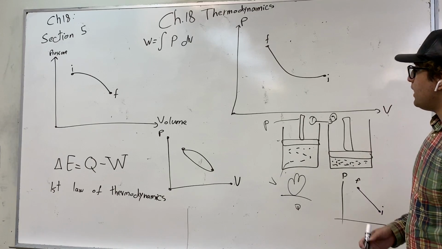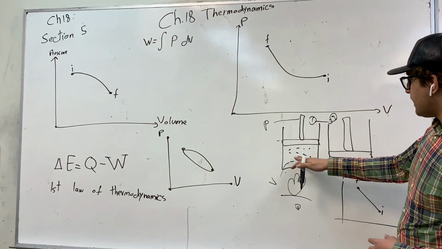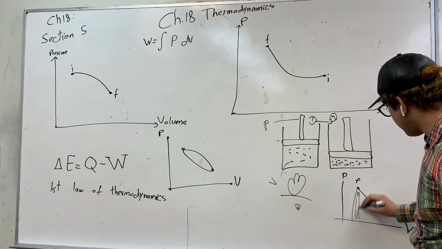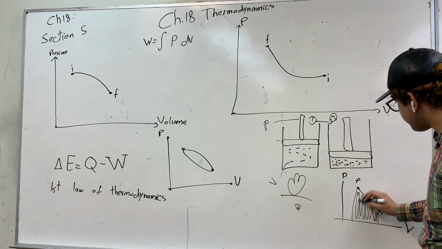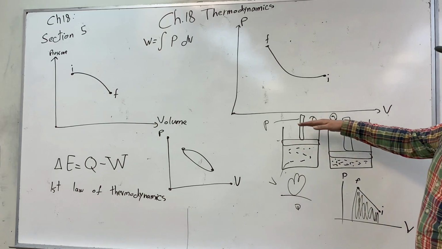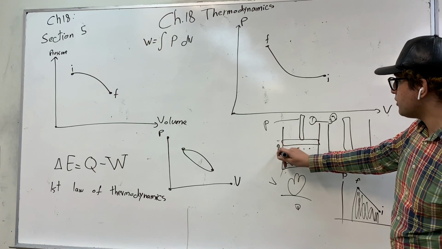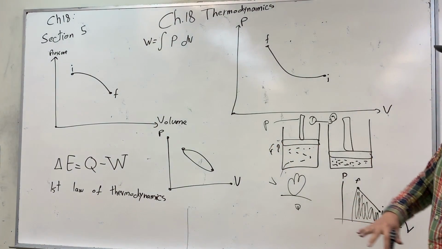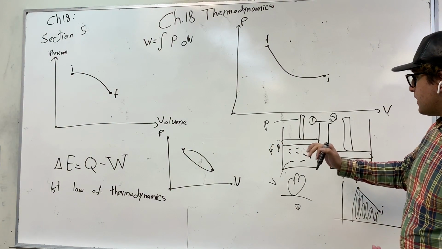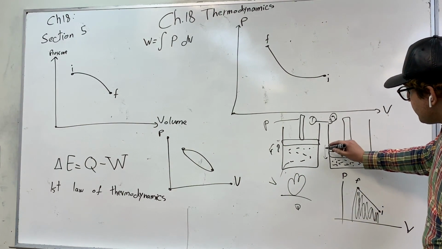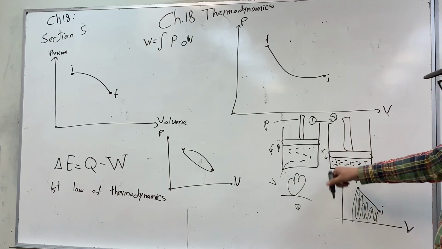If you want to calculate the work done by the gas on the piston, then we have to calculate the area under this curve. Imagine as you push the piston down that the gas is exerting force on the piston in the upward direction, and the displacement is in the downward direction.